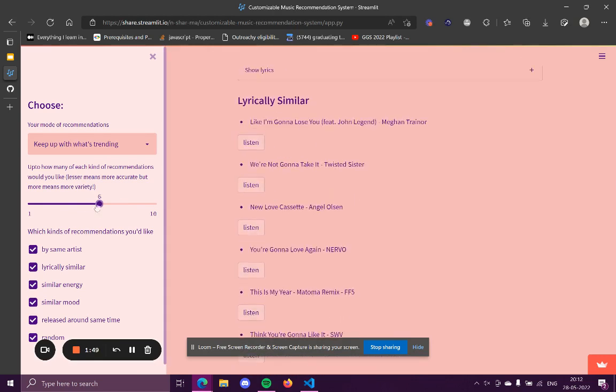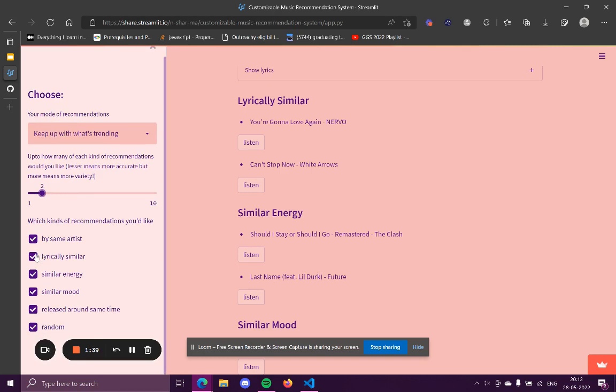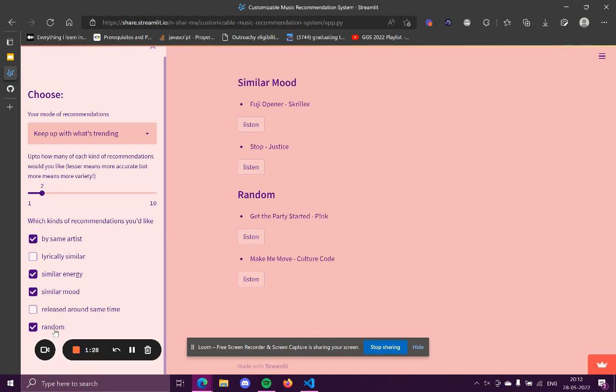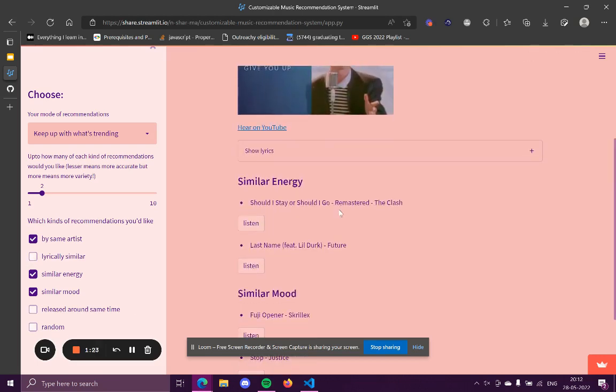And again, you can also choose which kinds of recommendations you want. So for example, if you don't care much about lyrics, if you're that kind of person who only wants the energy and mood to match, you can switch off the lyrically similar recommendations. So you see that those went away. And again, you can remove these if you want. And if you're in a particularly adventurous mood, you can choose the random recommendations. Otherwise, you can remove those as well. And so we have a very customizable system here where you can change everything.